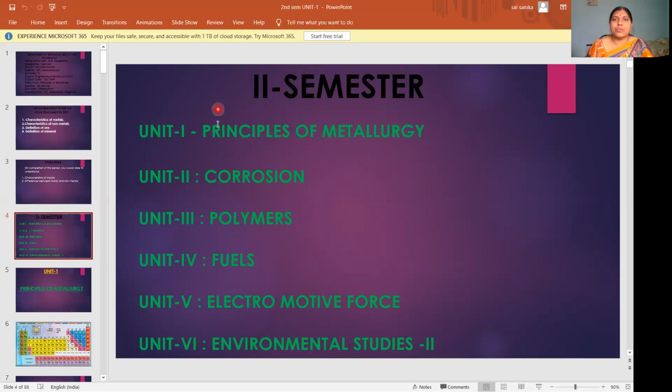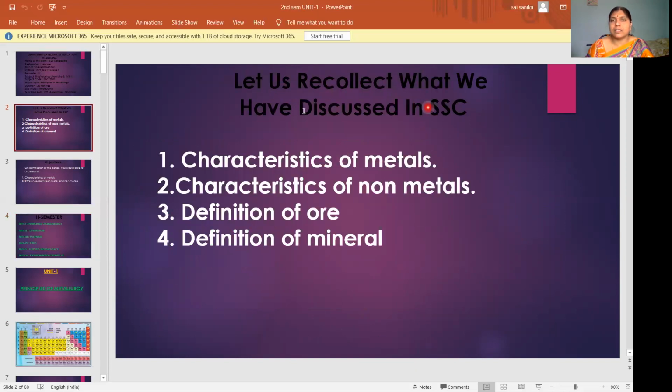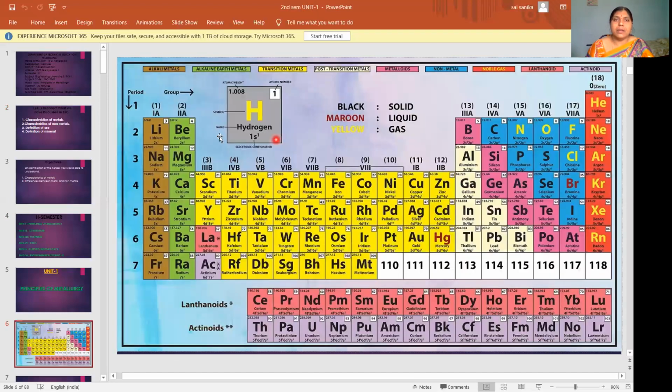Before going to metallurgy, we first have to recollect what we discussed in lower classes: characteristics of metals, characteristics of non-metals, definition of ore, and definition of mineral. You might even have studied what is metallurgy. Elements which lose electrons, form positively charged particles and form basic oxides are called metals.